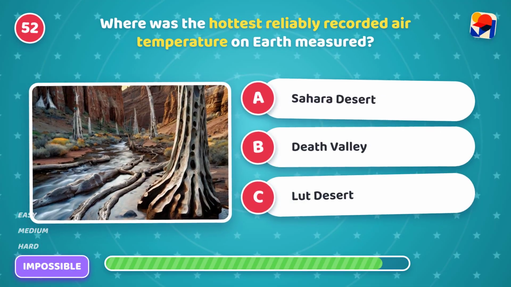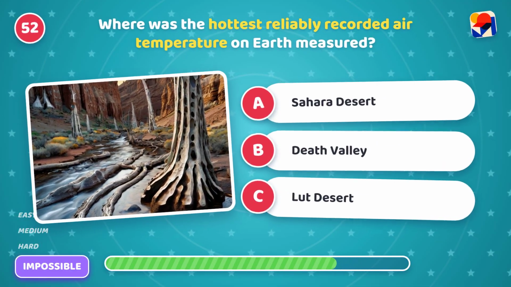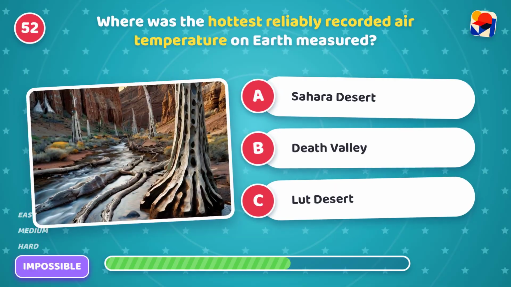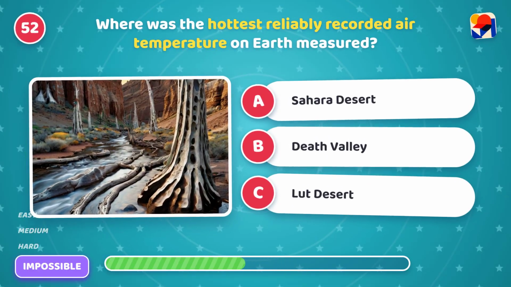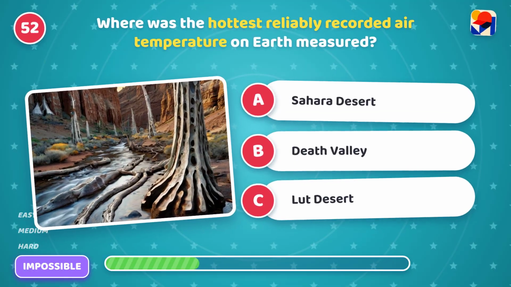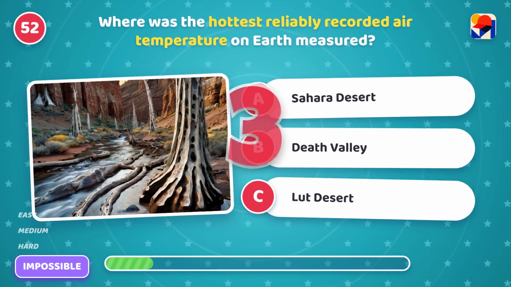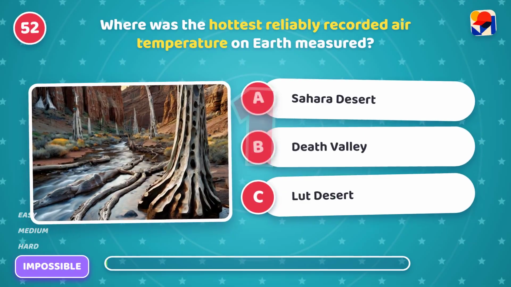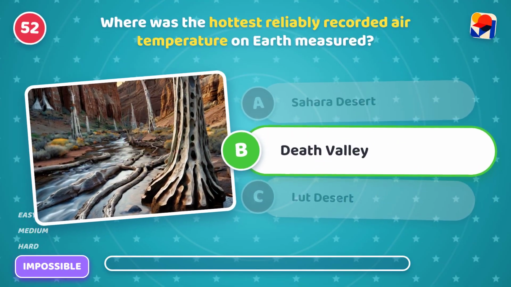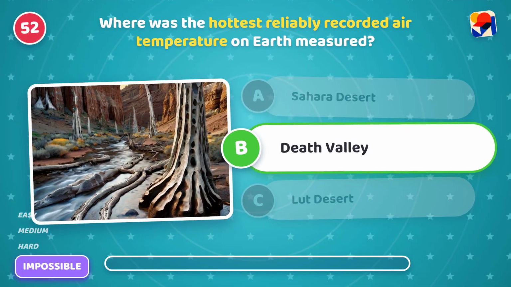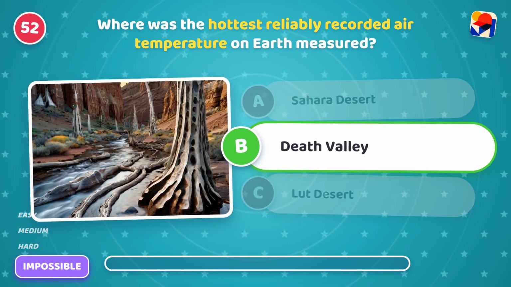Where was the hottest, reliably recorded air temperature on Earth measured? Is it A, Sahara Desert, B, Death Valley, or C, Loot Desert? It's B, Death Valley. Sizzling. It hit a crazy 134 degrees.